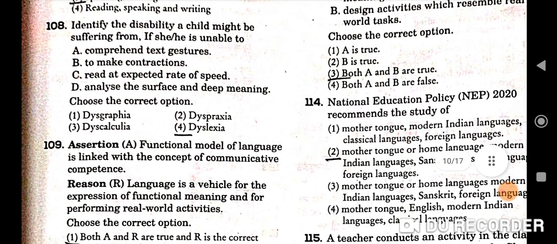Next question, identify the disability a child might be suffering from if she or he is unable to: A. comprehend text gestures, B. make contractions, C. read at expected rate of speed, and D. analyze the surface and deep meaning. Choose the correct option. तो यहाँ पर dyslexia आएगा आपका, बिकॉज यहाँ पर आया है if she or he is unable to. ओके, सो यहाँ पर फोर्थ will be the correct option here.